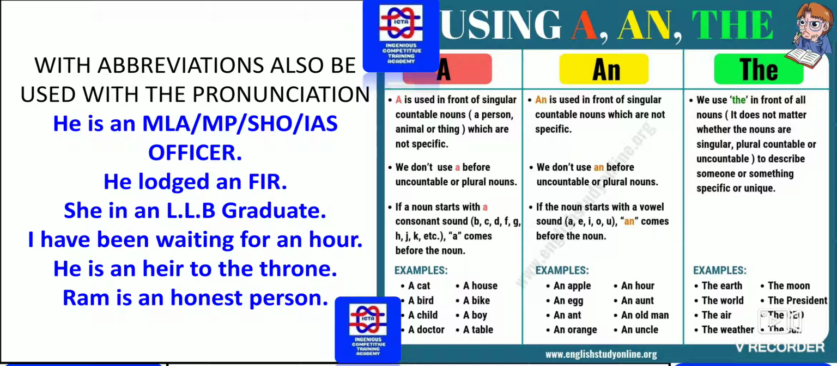I have been waiting for an hour. He is an heir to the throne. Ram is an honest person. So these are all few examples which have been given in it.